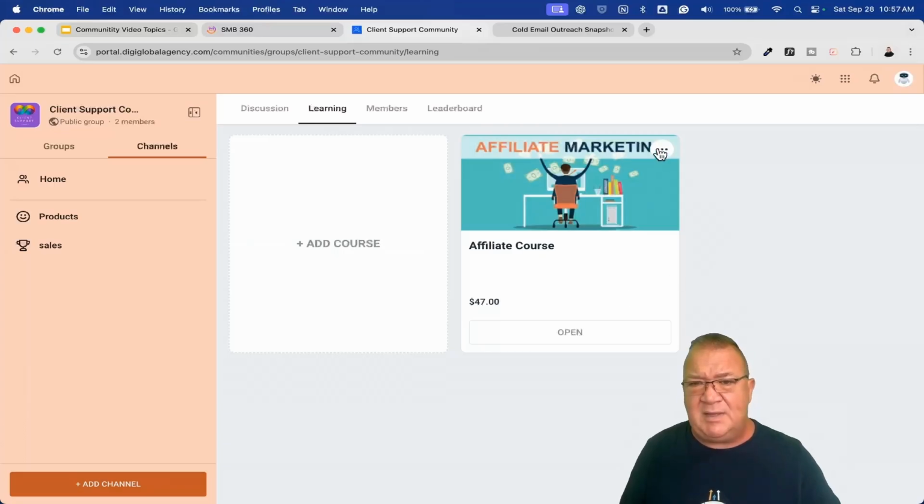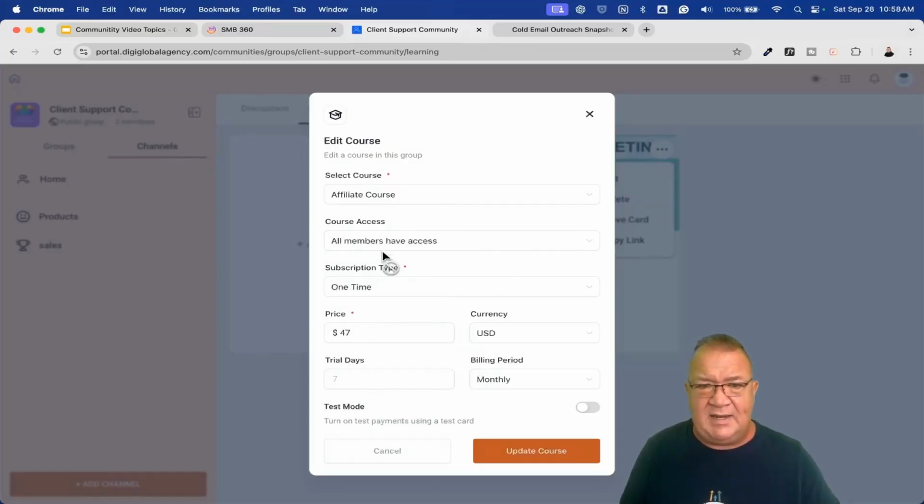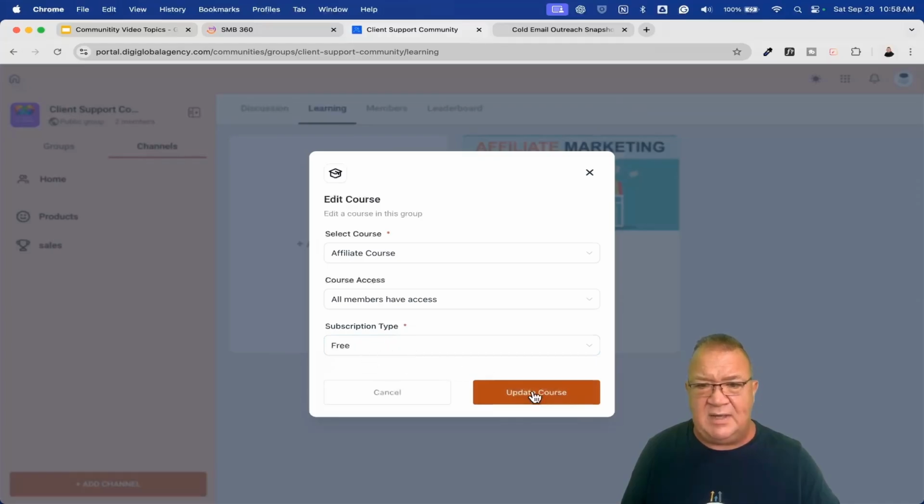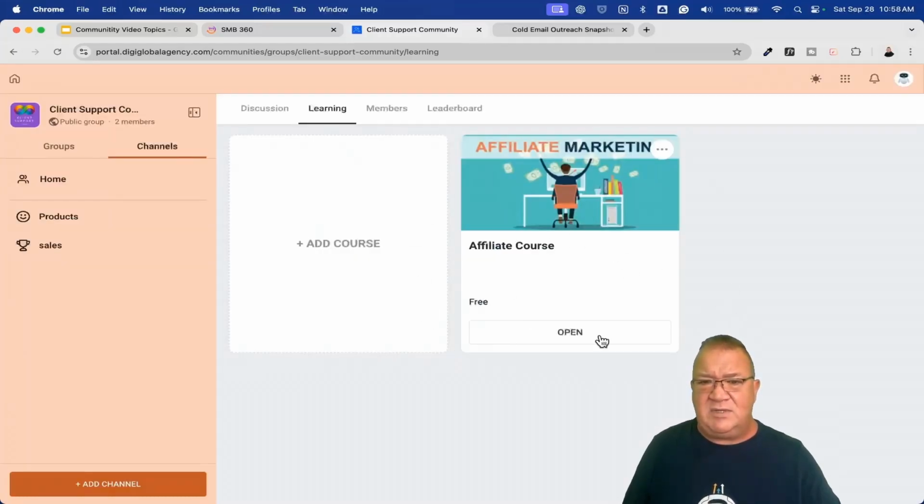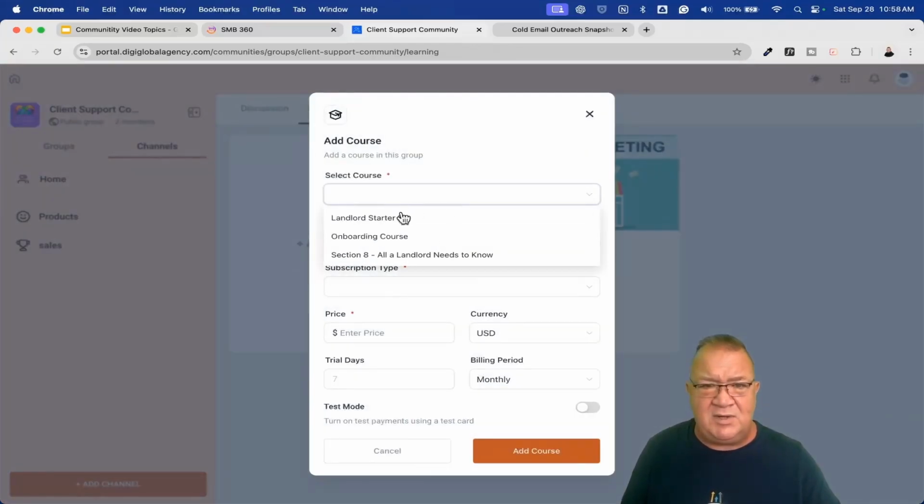And if you wanted to, we can come in here and edit this. I'm just going to edit this and make this free since it was free already. And I'm just going to update the course. So right now we just see it's free and people can go in and do that. But what I want to do is sit back and add one more. Let me do this onboarding course.